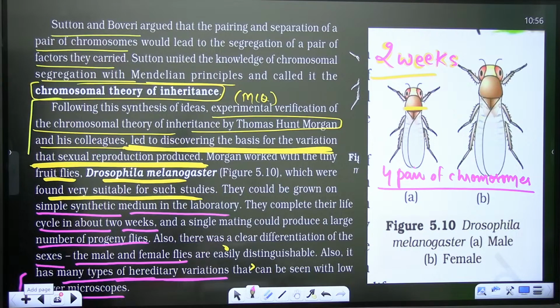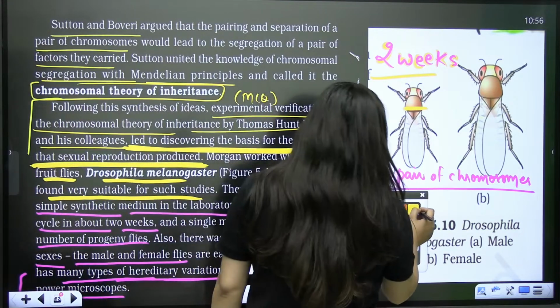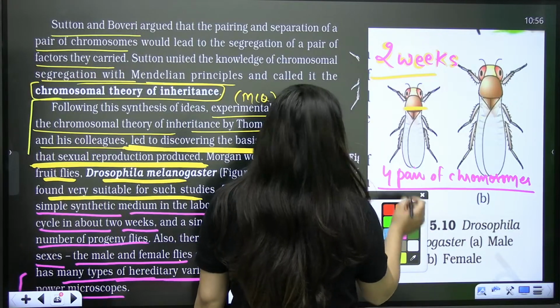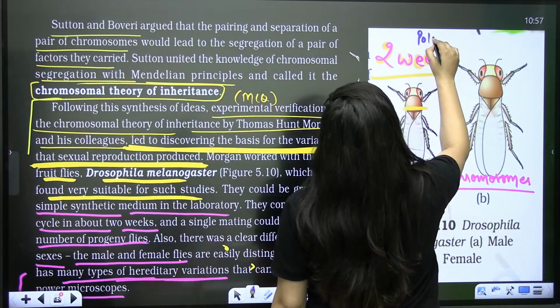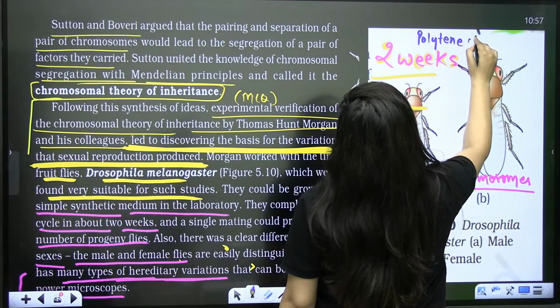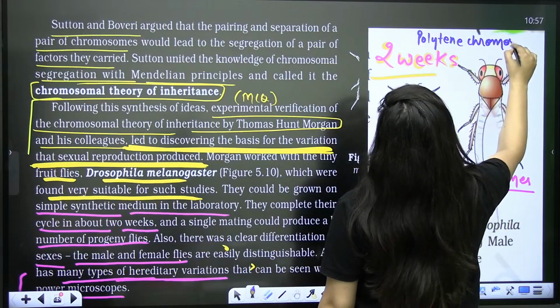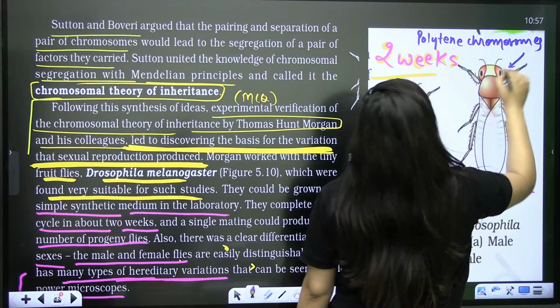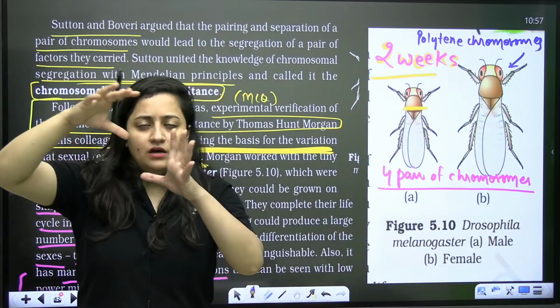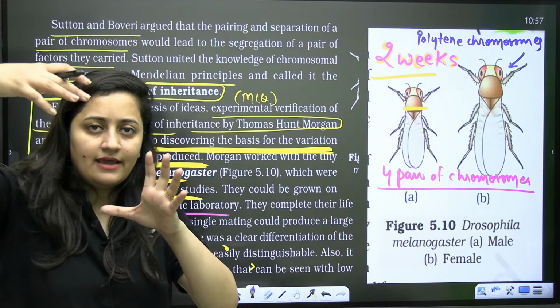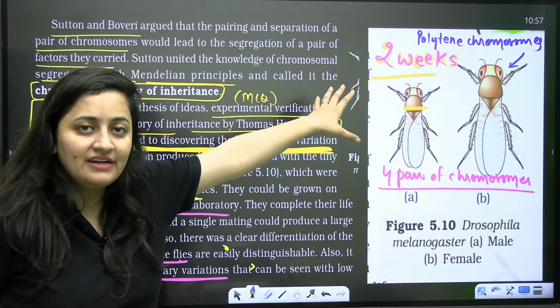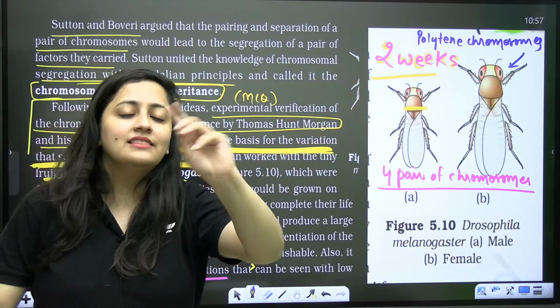And moreover, this is extra. In Drosophila, you also see polytene chromosomes. What type of chromosomes do you see in the salivary glands? Polytene chromosomes. Large chromosomes where chromonemata are there. I will not teach you this part in detail. That's your homework.